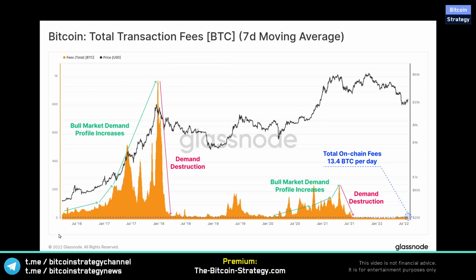Now, I like this chart quite a bit. This shows the total transaction fees measured in Bitcoin, not in US dollars.